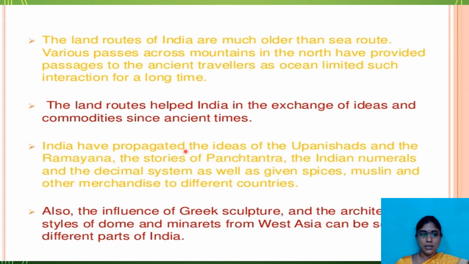Dome-shaped masjids and minarets like Charminar and Qutub Minar, the tallest constructions, came from West Asia because of the Mughals, and these all became a part of our country after the rule of those rulers.